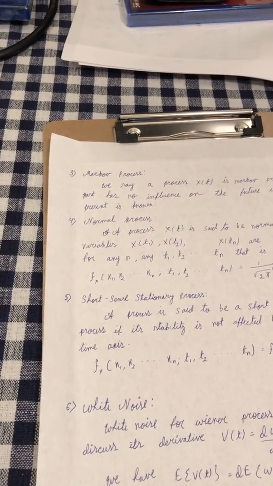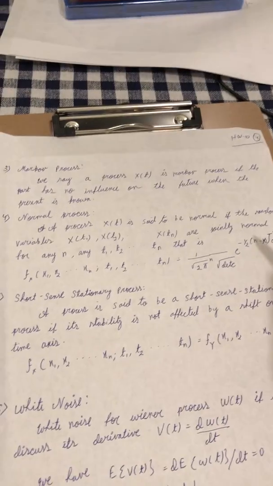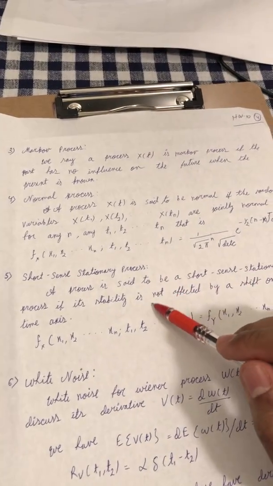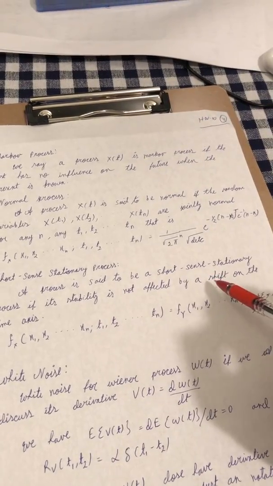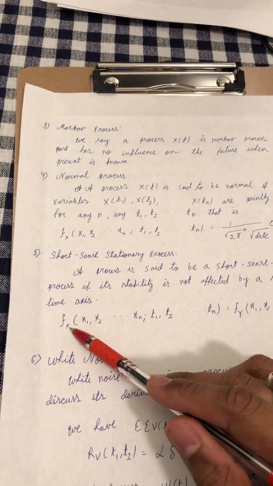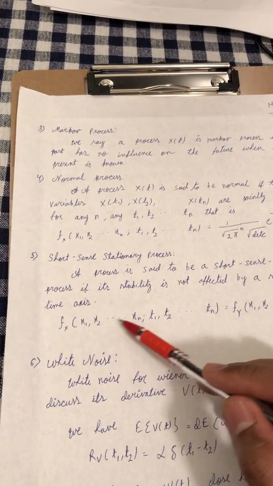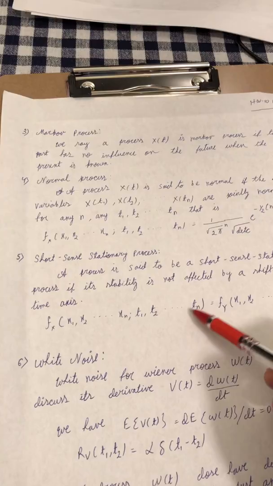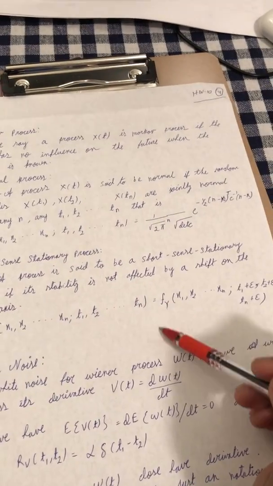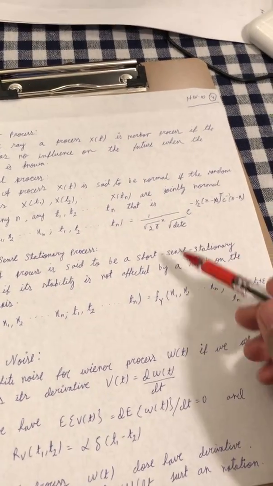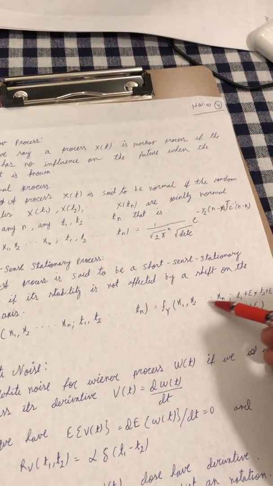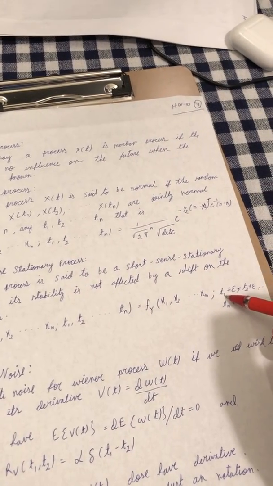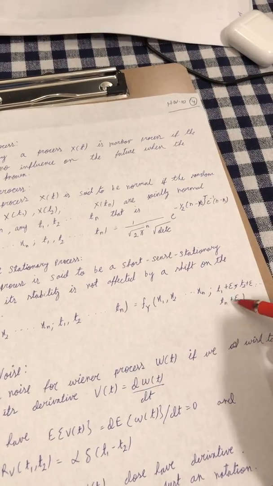The fifth one is strict sense stationary process. A process is said to be strict sense stationary if its statistics are not affected by a shift on the time axis. So you can write this as function of x1, x2 till xn and t1, t2 till tn is equal to function of x1, x2 till xn and t1 plus sigma, t2 plus sigma till tn plus sigma.